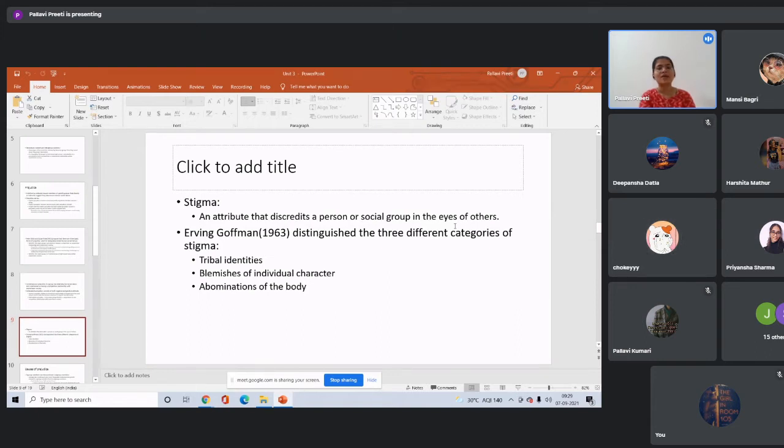Yes, ma'am. So this person, Erving Goffman, in 1963, distinguished three different categories of stigma. First is tribal identities. Second is blemishes of individual character, and the third is abominations of the body. Right? So tribal identity is based on your race, right? This could also be on the basis of your gender. Abominations of the body basically means on the basis of your ability, right?